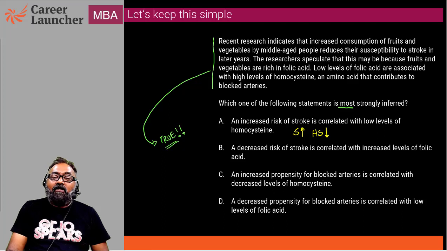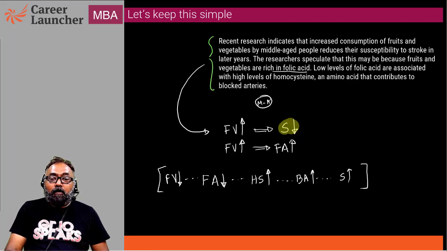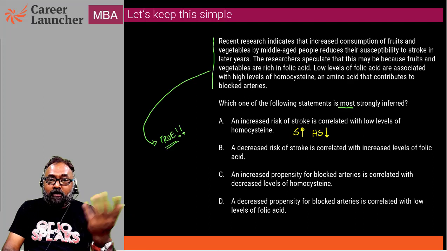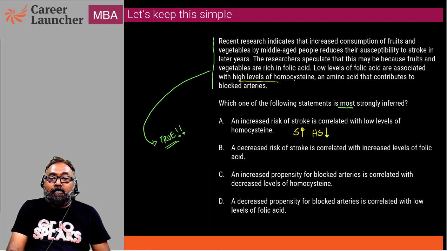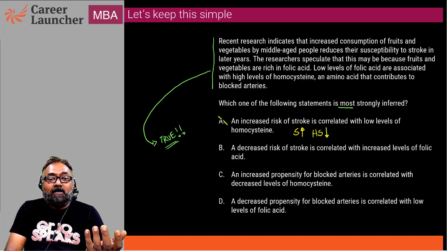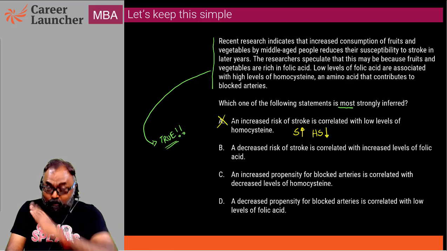This suggests that these are inversely proportional. But those are directly proportional, not inversely proportional. High levels of homocysteine contribute to blocked arteries, so there is a direct relationship. So this has to be wrong, absolutely wrong.